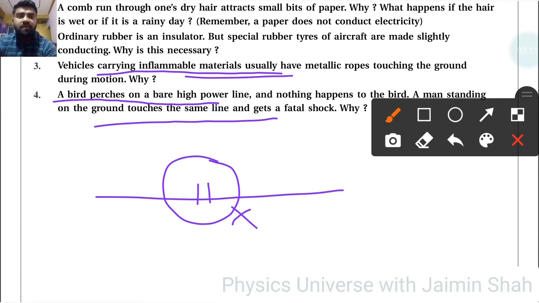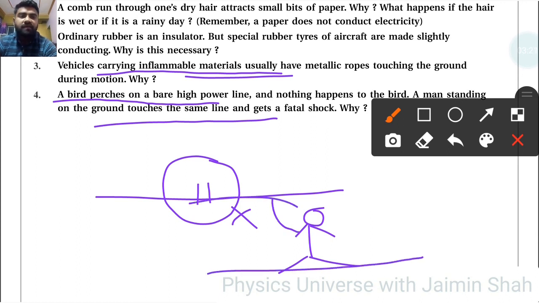But if a man standing on the ground touches this wire, then the circuit is completed. Because of the completion of the circuit, current will flow directly through the body. That's why a man standing on the ground who touches the same line gets a fatal shock, but the bird didn't get that fatal shock.